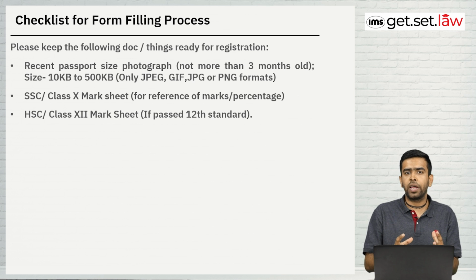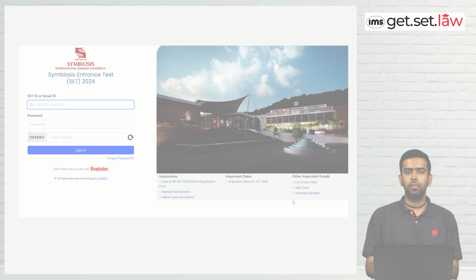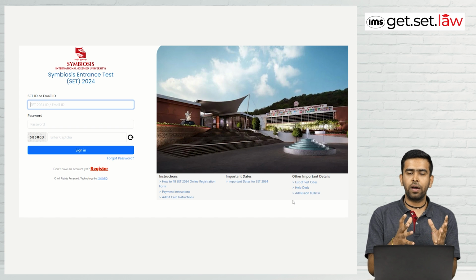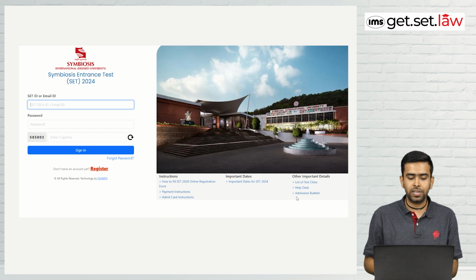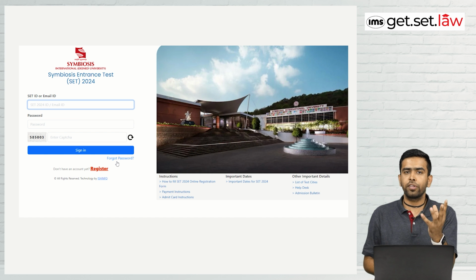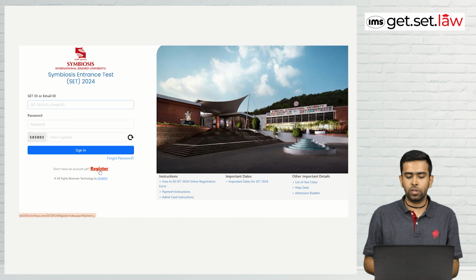We will go to the website and we will see how to register and how to complete the form. Now as you can see, we are on the platform now, and it's asking for the SET ID or email ID and password. So now we will go to the register column, because we have to register. You can see there is an option here, "Doesn't have an account yet?" and Register. So we have to tap on register, and all the important instructions are mentioned here, and as soon as you tap register, you will get to see all the things.